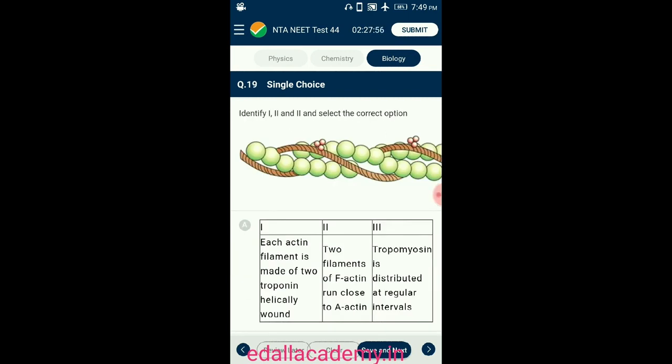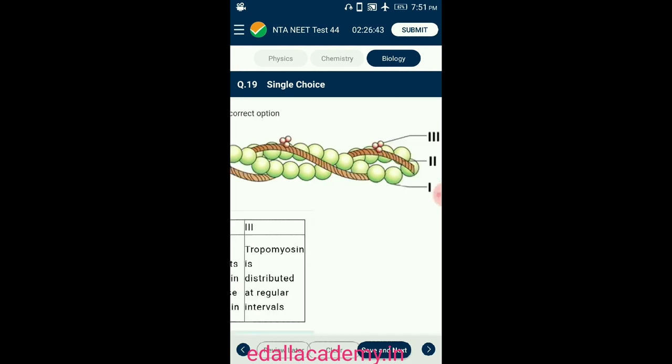Question number 19. Identify 1, 2 and 3 and select the correct option. Each actin, that is the thin filament, is made up of two F, that is filamentous actins, helically wound to each other. Each F actin is a polymer of monomeric G, that is globular actins. Two filaments of another protein, tropomyosin, also run close to the F actins throughout its length. A complex protein, troponin, is distributed at regular intervals on the tropomyosin. So the answer for this question is option B.